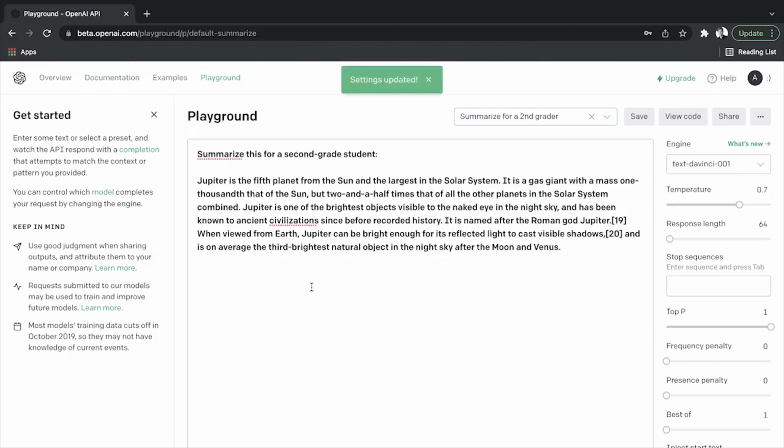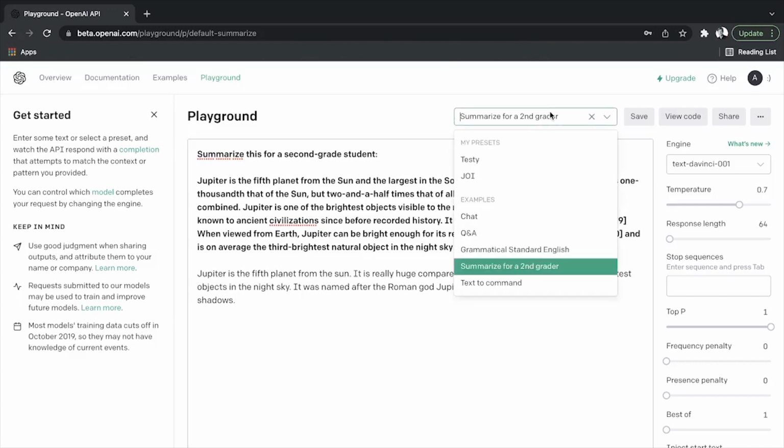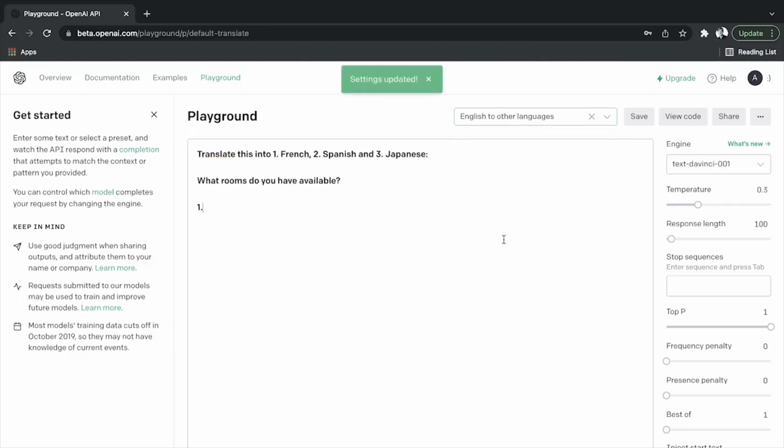For instance, we can tell it to summarize some text and adapt it to children. You see it takes this whole piece of text and it just tells us really quickly that Jupiter is closest to the sun, it is large and is named after a Roman god. So that's great, works like a charm. Let's look at another example.